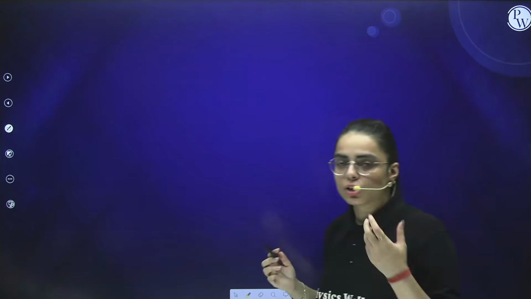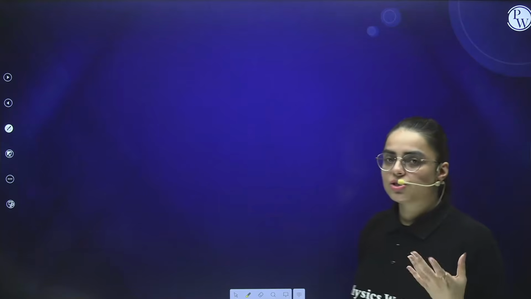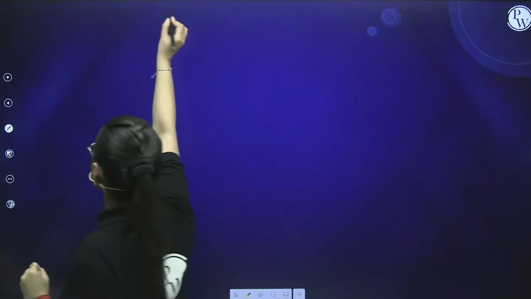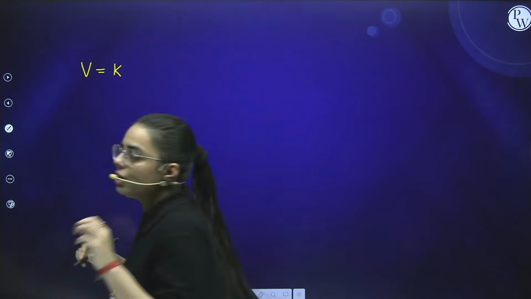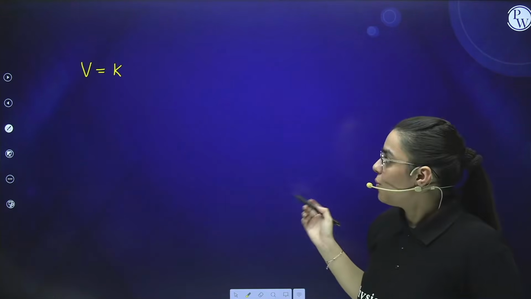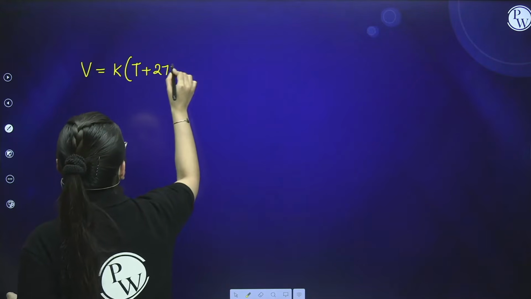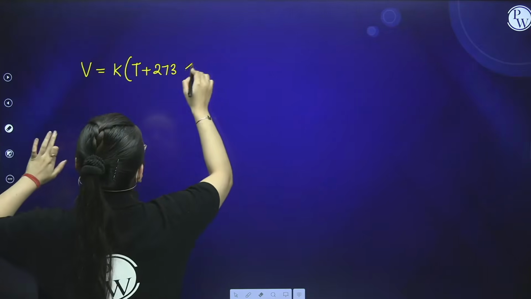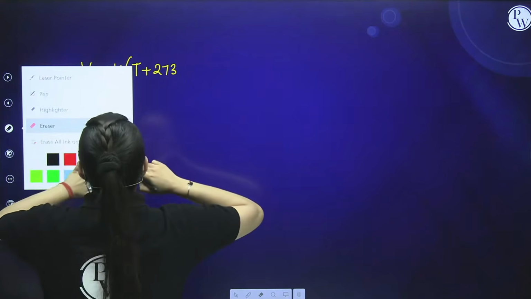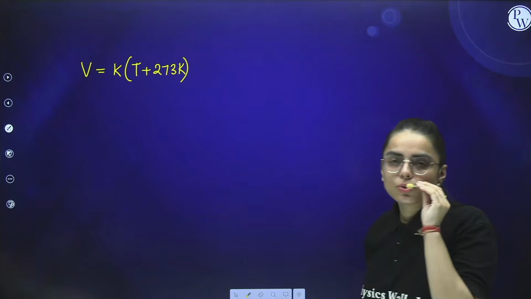Now students, moving to this portion, if I talk about when we take temperature in different terms, as I've told you, we take temperature in Celsius and Kelvin. If I take temperature in different terms, all I would say is that volume basically will be equal to what? We know that volume is equal to K into T. And now when I am taking this, volume is equal to K into T plus 273. Now this is in Celsius. Clear?